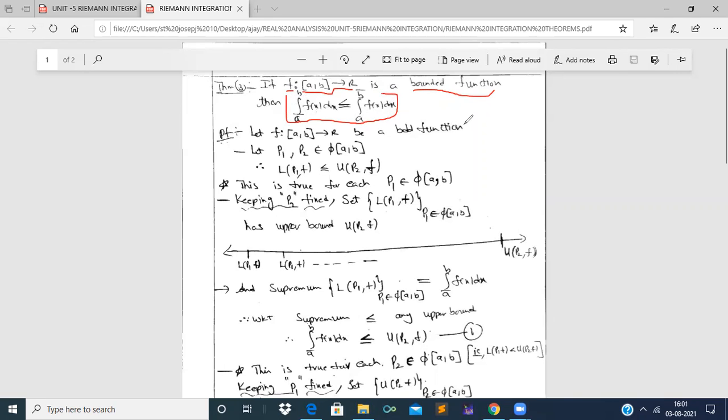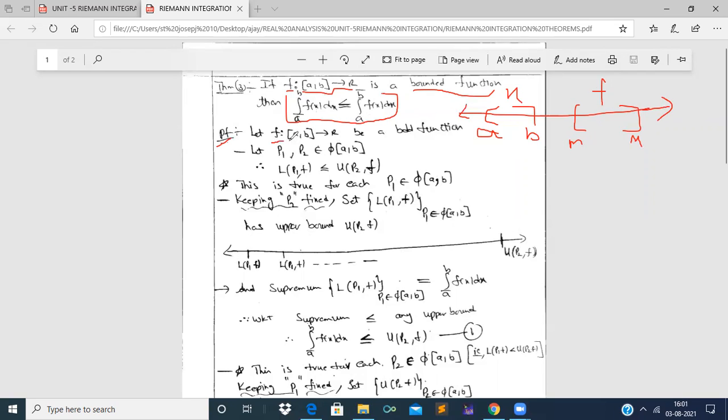Right? So, what is the property of a bounded function? A bounded function, if it is defined on closed interval a comma b, and if we find out the functional values on real number line, then the function values of x will have infimum and supremum. That is, these are function values of x and these are only values of x, right? So it is the quality or the property of the real valued function which is bounded, right? So let us start the proof now, right?